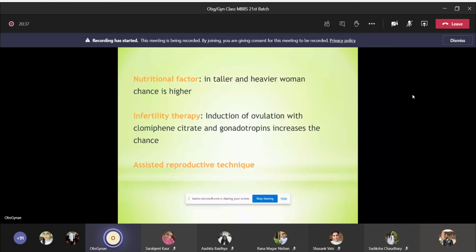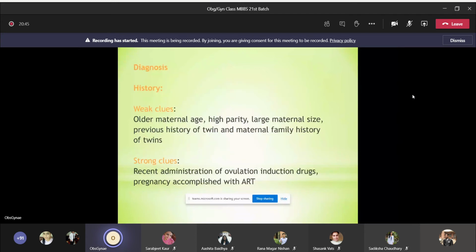Now, how do you diagnose? From history, you have to ask, these are weak clues, okay? If the mother has older maternal age, if she's of high parity, large maternal size, previous history of twin, maternal family history of twin, these are all things we have to ask in history, and this gives us weak clues. Strong clues are recent administration of ovulation induction drugs, pregnancy accomplished with ART.